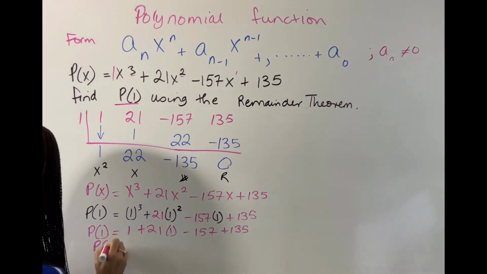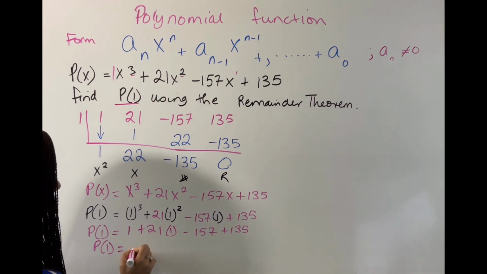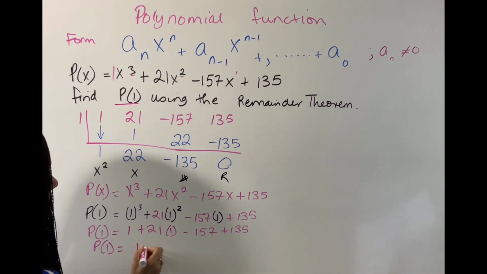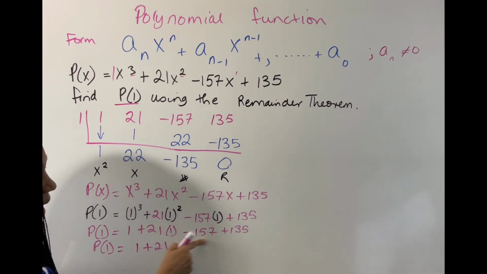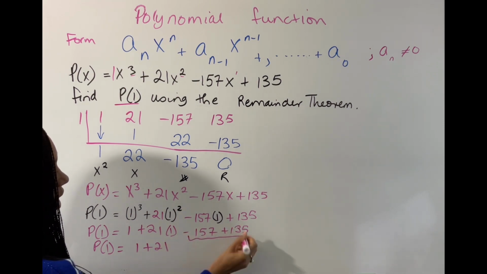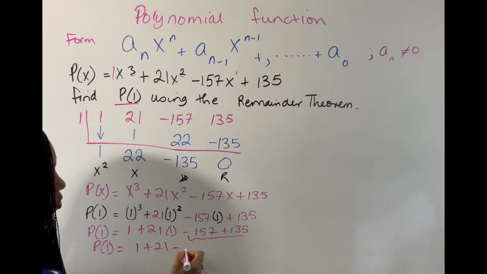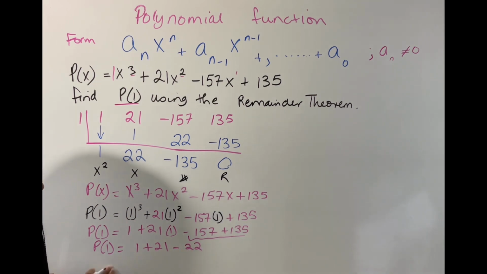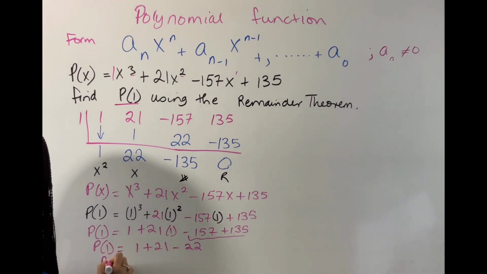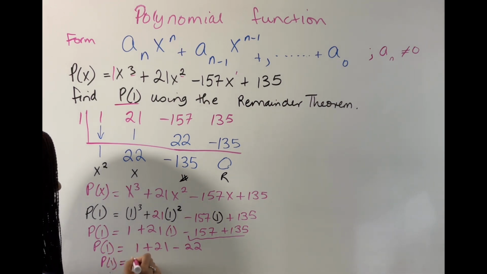So P of 1 is equal to 1 plus 21. And we can go ahead and do the math over here and combine these, and we will have negative 22 here. So this is now P of 1 is equal to 22 minus 22.